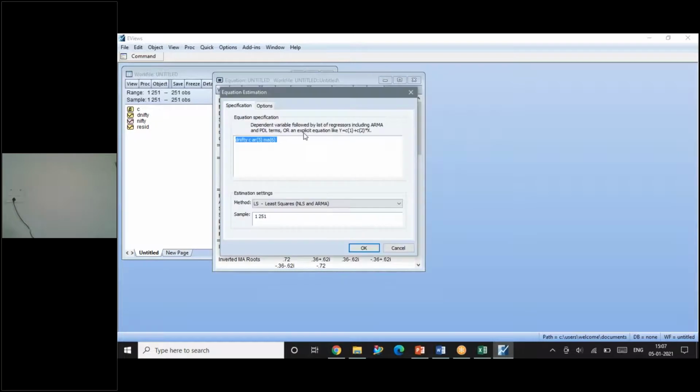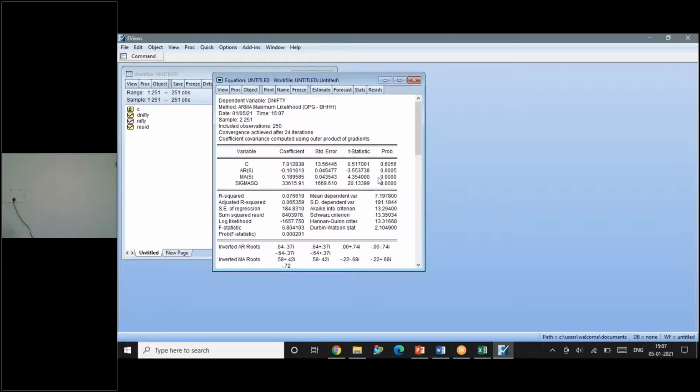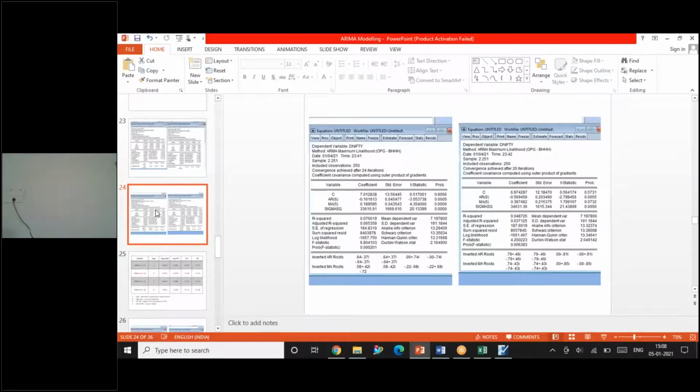Once again I'm giving estimate. Now instead of AR5, I'm making it AR6. Close the bracket. MA5. Give OK. The results are there. You can see again it is significant only. The P values are significant. I have pasted the same result here in my PPT. I will tell you why I pasted all these results. How will I estimate the right model? I am giving choices. I perform all these equations, but you have to know which is the appropriate value.